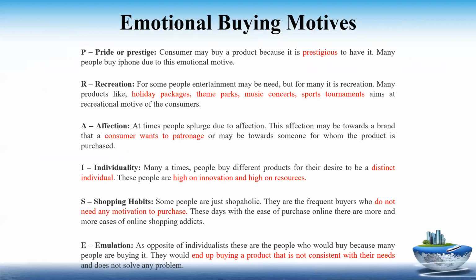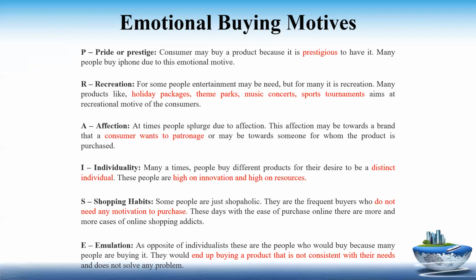Now, I have listed a few buying motives here. You can see the acronym as PRAISE. The first one is pride or prestige. Here the consumers buy products which are prestigious to them. For example, some people like to have an iPhone. They have a mentality that people having an iPhone will have very high status. So this is pride and prestige as a buying motive.